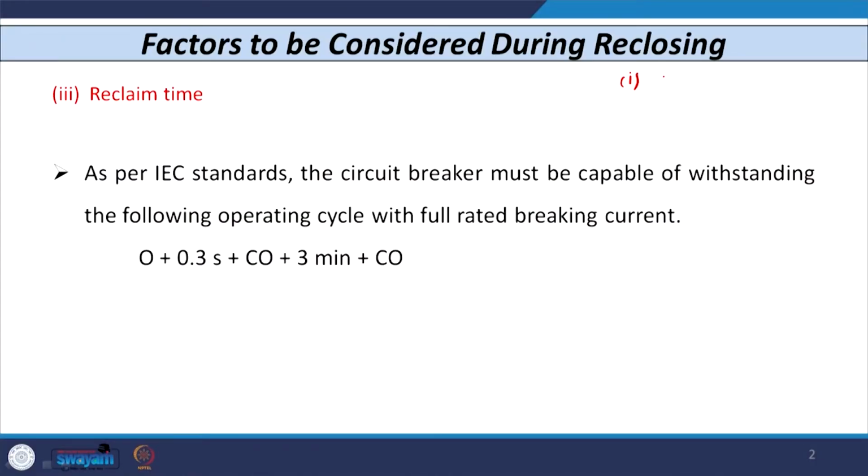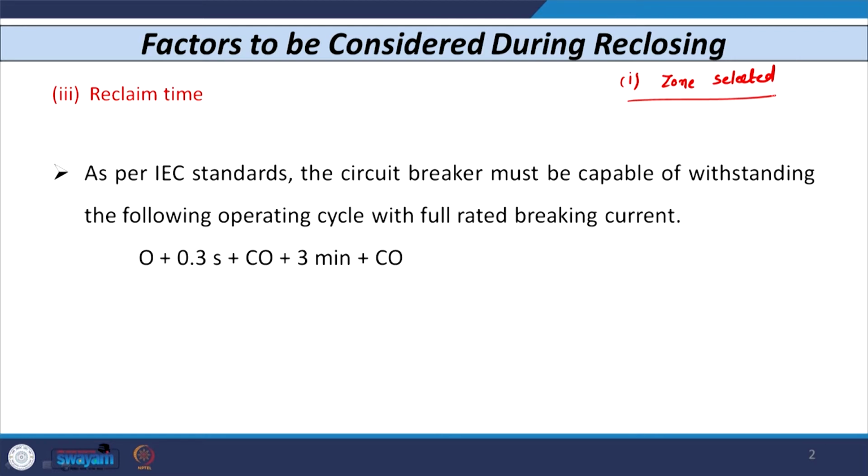Okay, so in this class let us continue our discussion on auto reclosing and synchronizing. We have considered the several factors on which the performance of auto reclosers depend. We started with the first factor, that is the zone selection. If we use the auto reclosers along with a distance relay, then we have to use the auto recloser only for the first zone, that is instantaneous in nature. We should not use the auto reclosers for the delayed zones, that is zone 2 and zone 3.